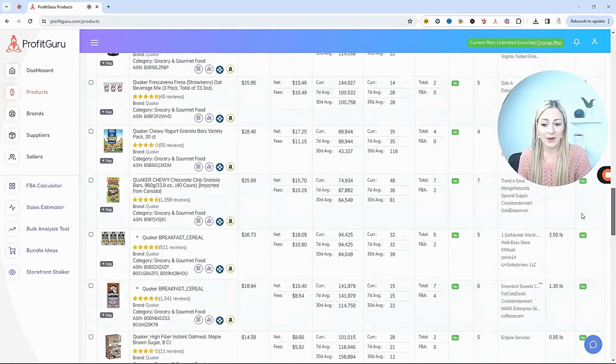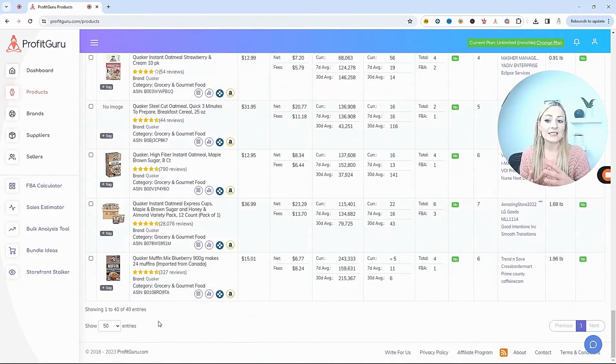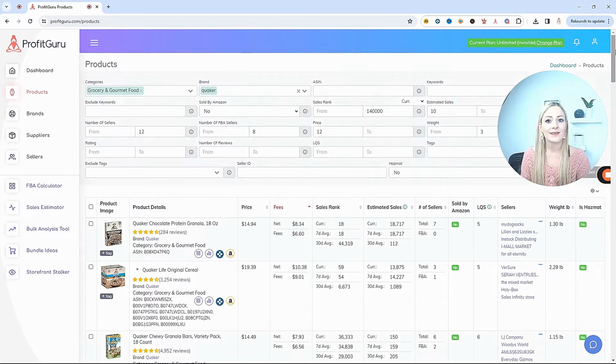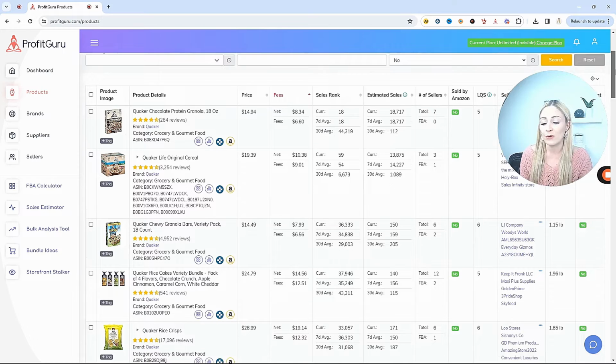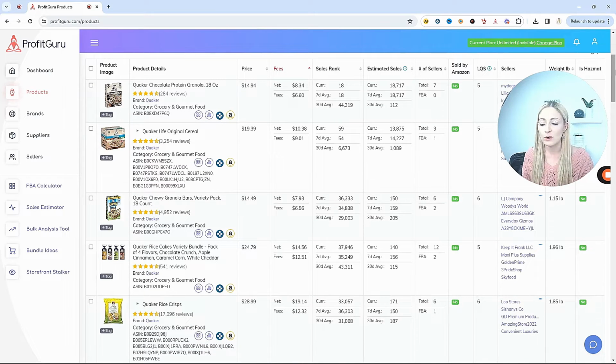If we head down to the bottom here, there are now 40 different listings that meet the specific criteria that we just input. So this is going to save you so much time trying to reverse source, look at Amazon, look at your supplier, and try to find the listings that are selling well. This is going to tell you right here, based on what you input for your filters, exactly which ASINs and listings meet your criteria. Now all you have to do is look through, make sure that those are actually products that you have access to, can get your hands on.